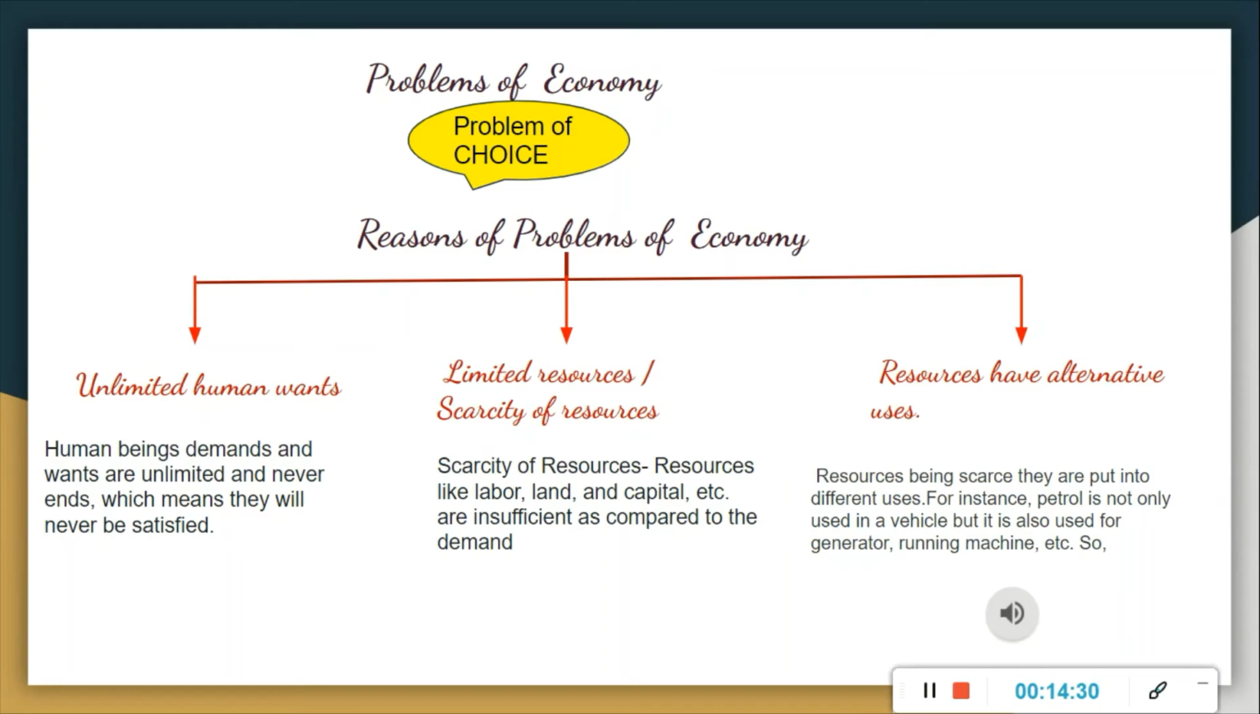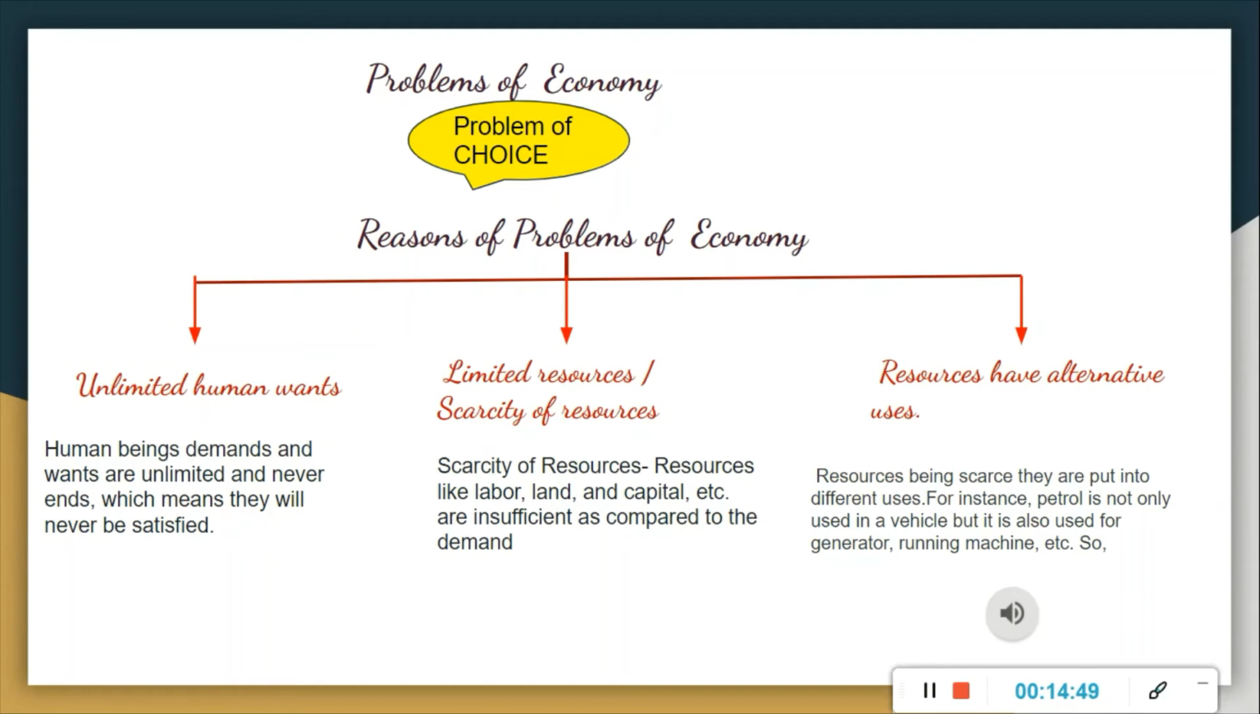Right? For example, simple, we can say that electricity. Wherever we are using electricity, we are using in so many ways, right? Our home you are using, our plant you are using, wherever is required, we are using electricity. So the resources have alternative uses.